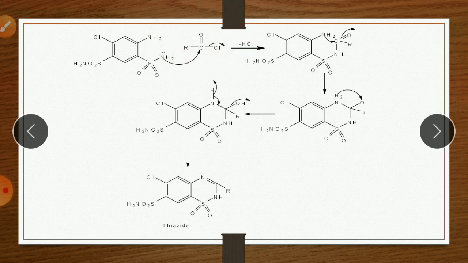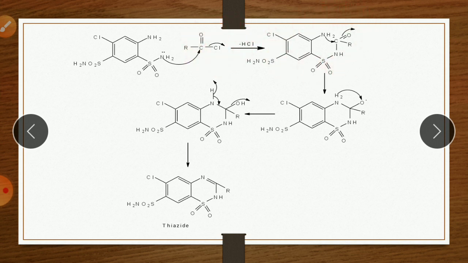So here see the mechanism. The lone pair of this NH2 attacks this carbonyl carbon. Here there is a removal of HCl, minus HCl. Hydrogen is removed from here, Cl is removed from here, and there is a formation of a bond between these two. So the first step is the attack of the lone pair of NH2 on this carbonyl carbon. Hydrogen from NH2 is removed, Cl from the acid chloride is removed. So it forms this type of product.